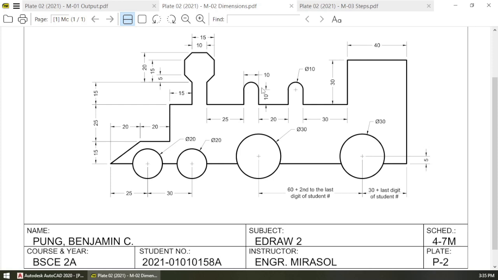Then we will make a square here. We will add the arcs later. And 25, 10, 10, 10, 20, 10, 10, 10, then 30, 30, 40 down, then go back to this point.